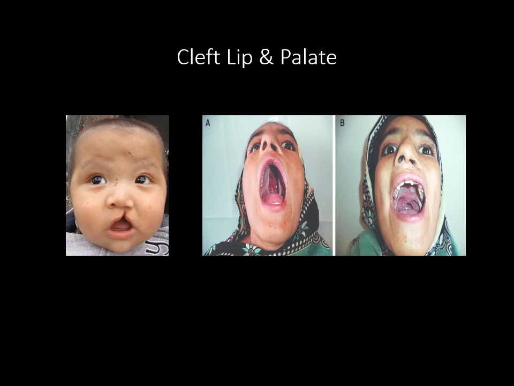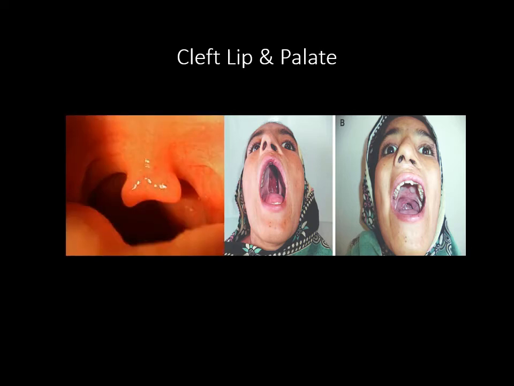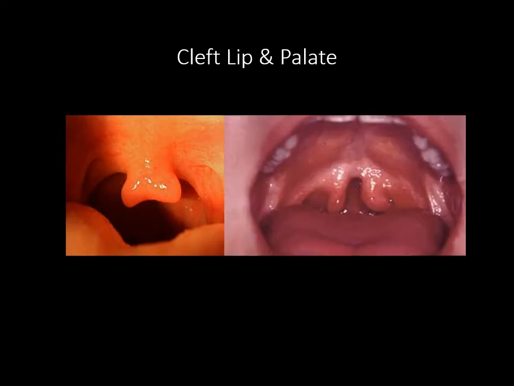The whole cleft lip or palate may be of varying degrees. That is, you will see anything from just a bifid uvula to a very significant defect to a submucous soft palate.